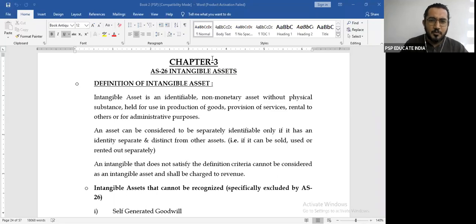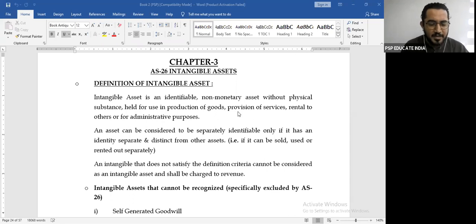Right, so come to AS 26, which is intangible assets. What is the meaning of an intangible asset? The definition is it should be an identifiable non-monetary asset without physical substance, which is held for use in production of goods, provision of services, rental to others, and for administrative purposes. An asset can be considered to be separately identifiable only if it has identity separate and distinct.